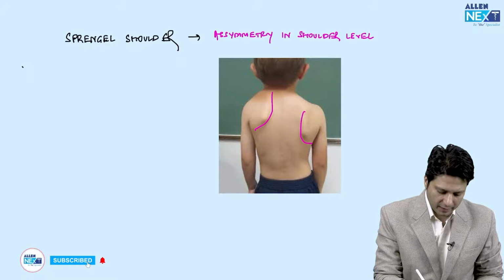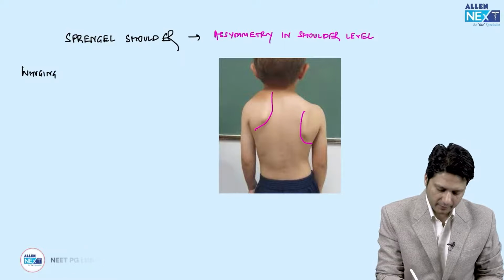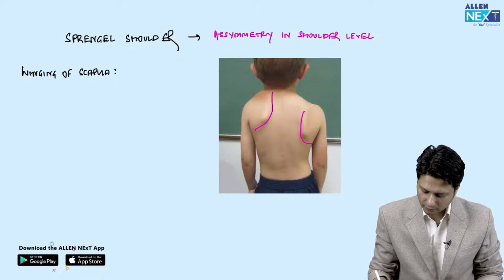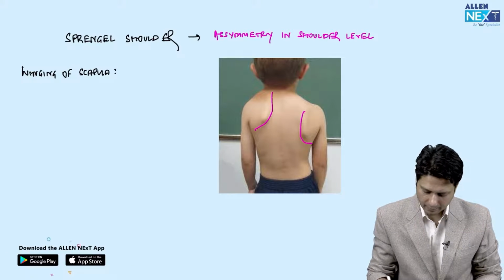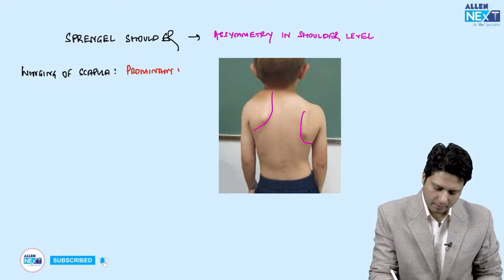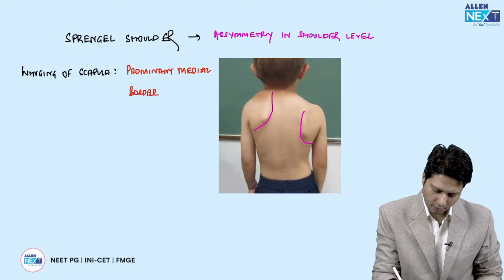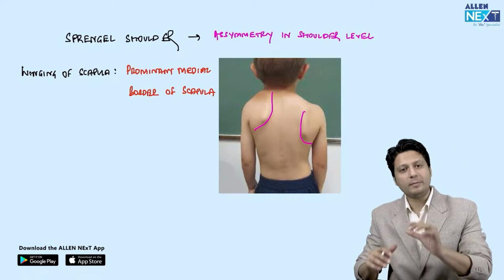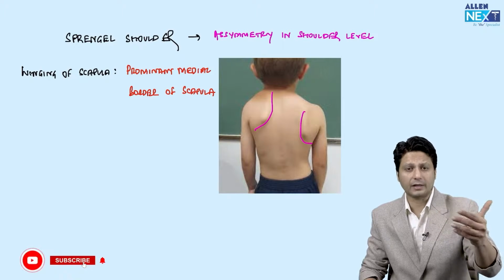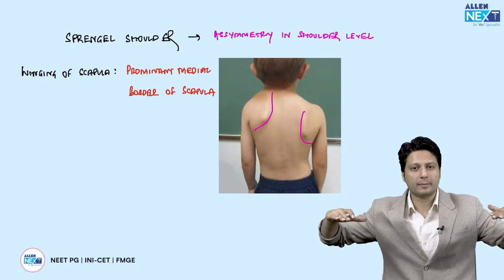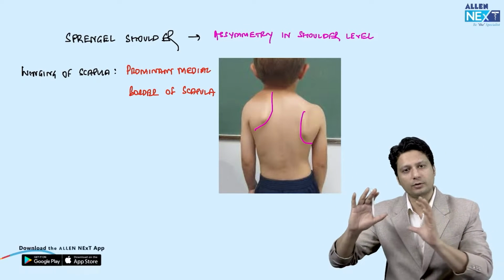As far as winging of scapula is concerned, in winging of scapula there will be prominence of the medial border of the scapula. All right. And that over-prominent medial border of the scapula does not mean that both of them are asymmetrical. The levels of the scapulae are going to be on the same side.